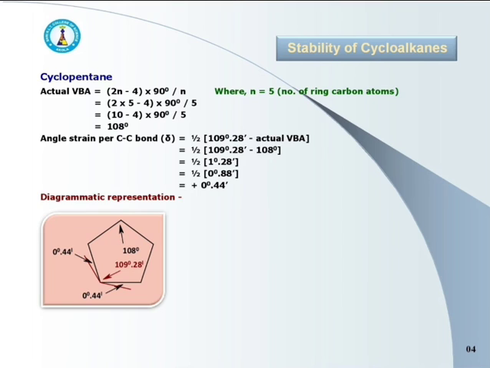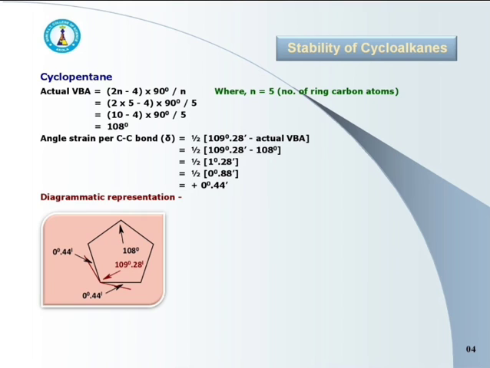Now calculate the angle strain. It is half of 109 degree 28 minute minus 108 degree, that is equal to half of 1 degree 28 minutes. It means that it is half of 0 degree 88 minutes.